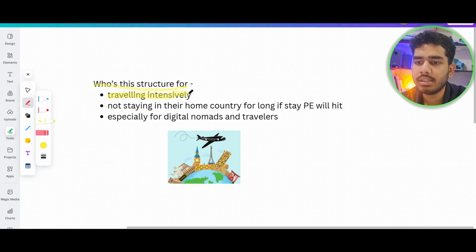If you're traveling intensively, like if I'm outside of my home country, outside of India for more than 8 to 9 months or maybe for a year, then I'm going to choose this structure. I'm not staying in India for a long time. So if I stay in India, then my permanent establishment rule will hit me. There is a rule in India, the permanent establishment, which will hit you if you are staying a long time in India and you are managing the company from India.